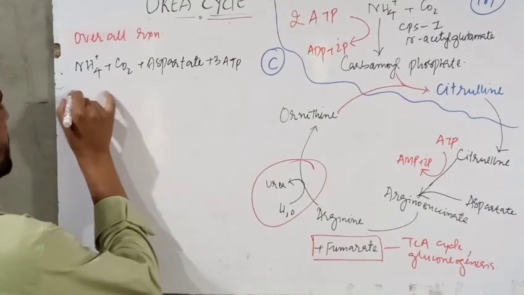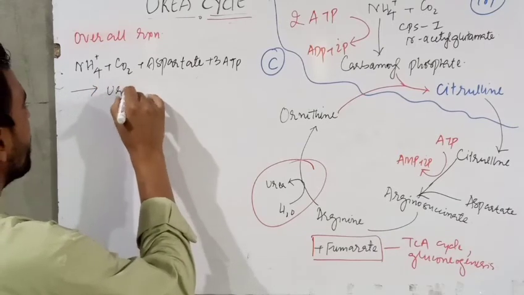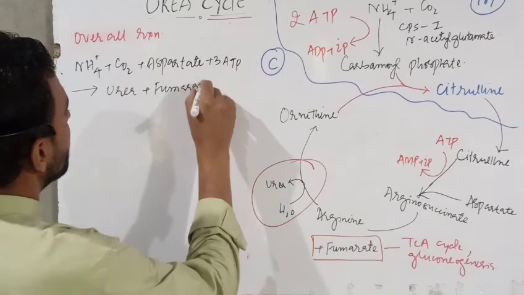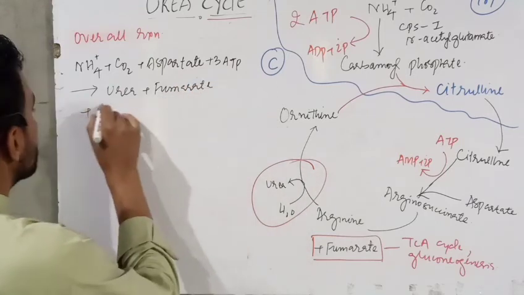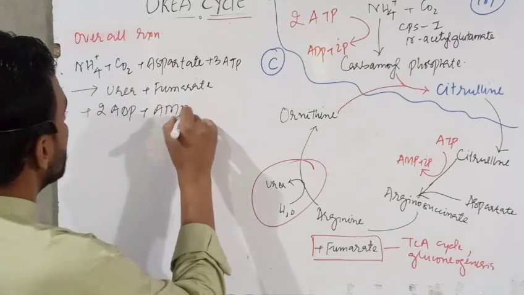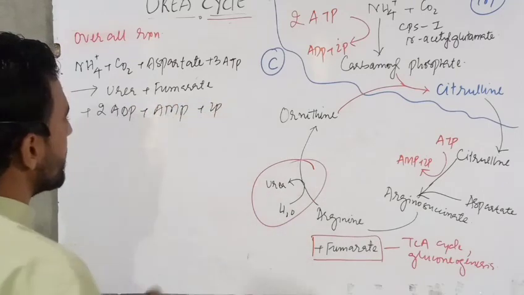The result is the formation of urea, fumarate, plus twice ADP plus AMP plus inorganic phosphates.